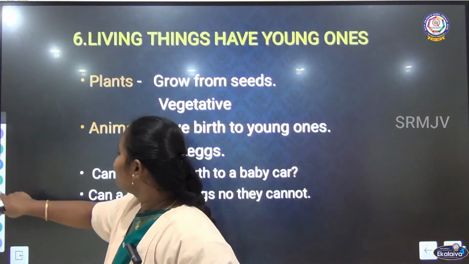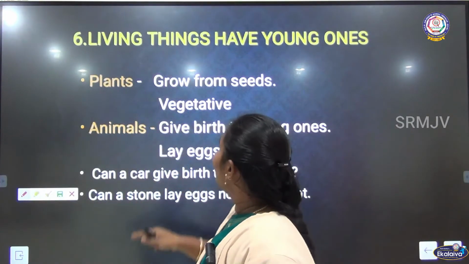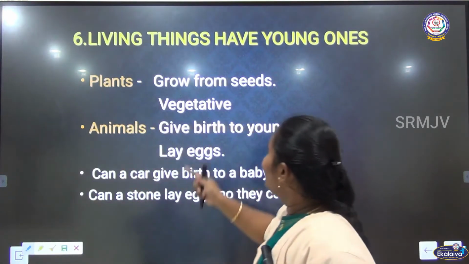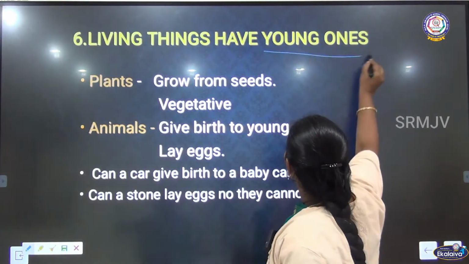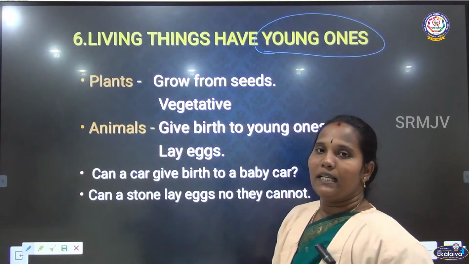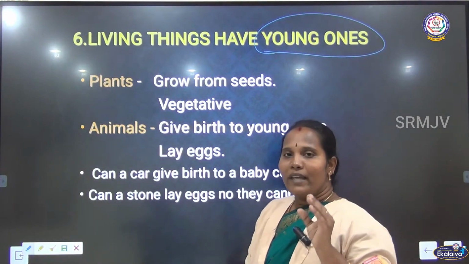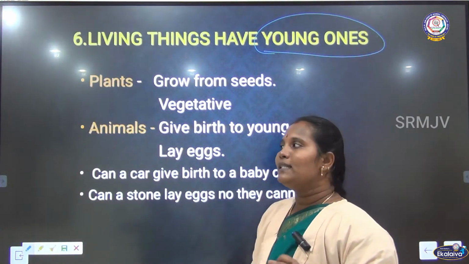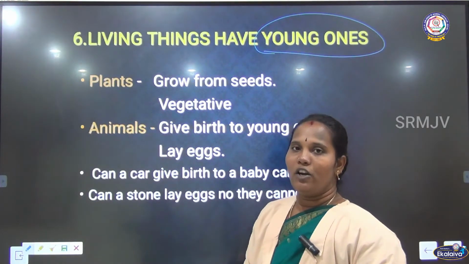Then next one, living things have young ones. Living things have young ones. Young ones means the same kind of organism is produced, and that is called the young one. Is it or not?